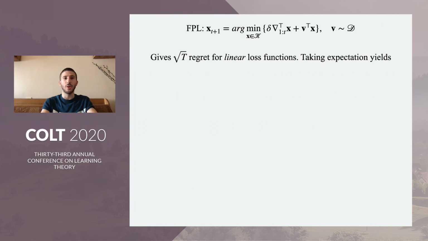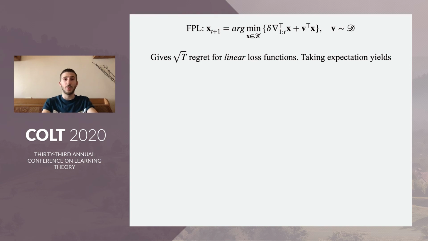What we do is we look at FPL. FPL, on the other hand, uses randomized regularization. It's linearized into linear regularization. However, it's randomized. The v is a random vector here. And it's widely known that this gets root T regret for linear loss functions only.